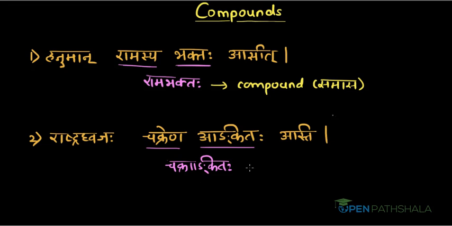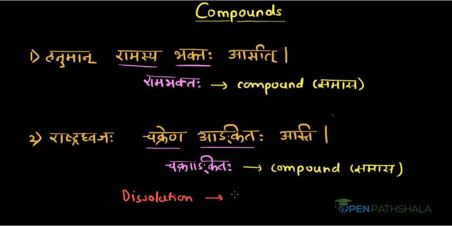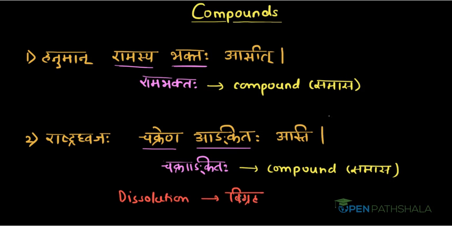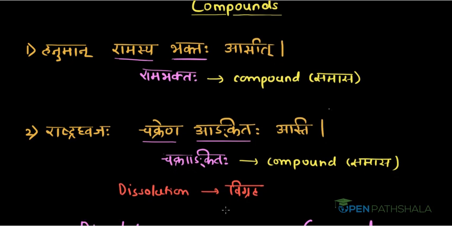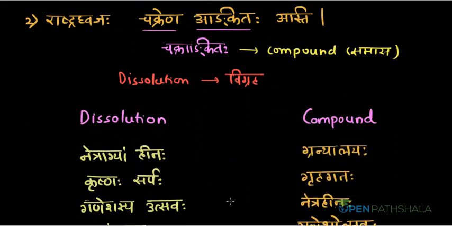This clubbing of two words is called compound. It is samasa. So this clubbing of two or more words is called samasa. It is compound, and their separation, that is dissolution, is called vigraha or samasa vigraha. Now let us go through a list of some compounds and their dissolutions.